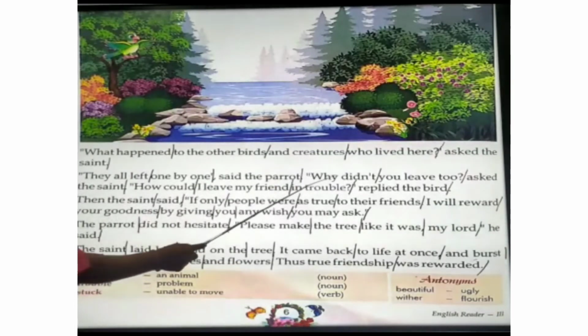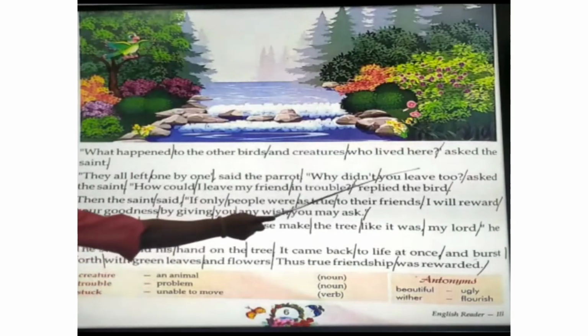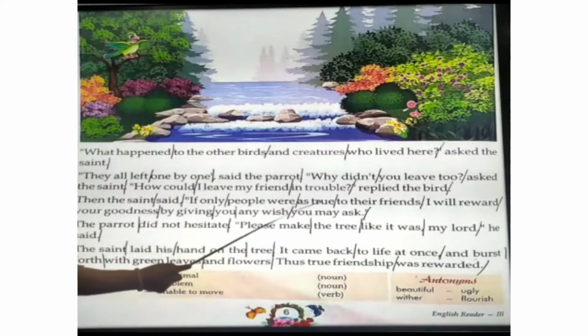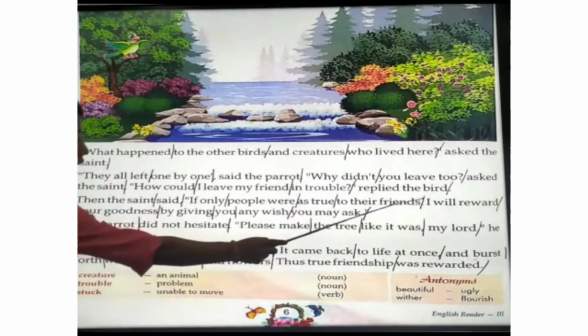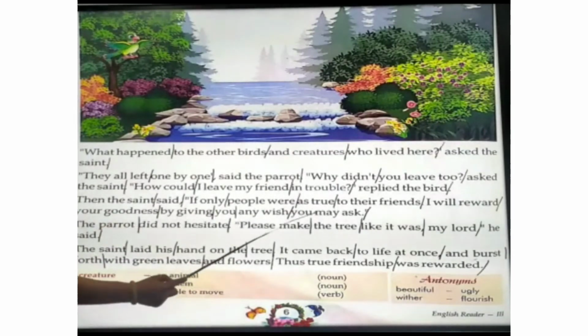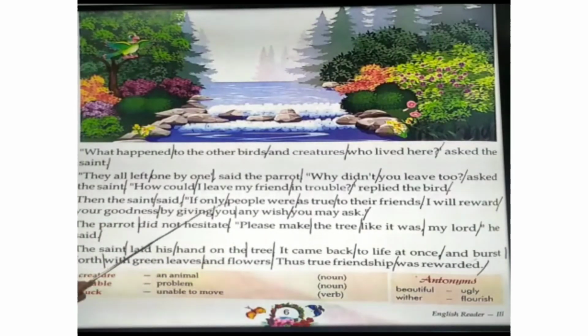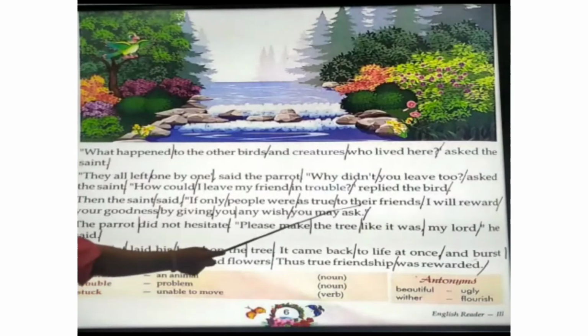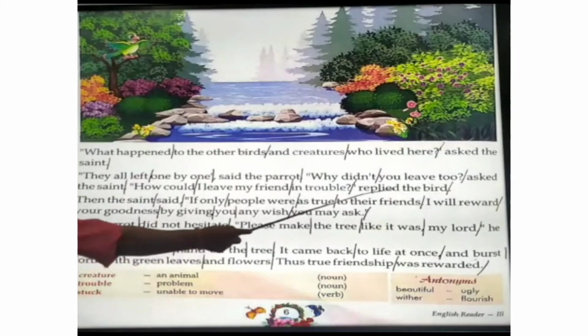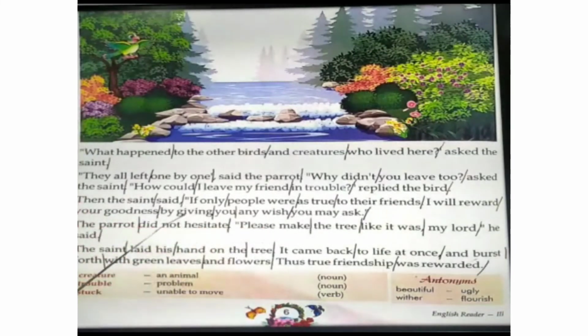Then the parrot told the saint that all the birds left one by one. Then the saint asked, why didn't you leave too? Then the bird said, how can I leave my friend in trouble? Then the saint said, "If only people were as true to their friends. I will reward your goodness by giving you any wish you may ask." If other people were like you, true to their friends and not leaving them in trouble, then I will reward your goodness, so you can ask for any wish.